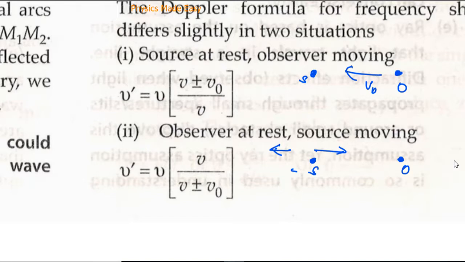So this is the observer. Now these two formulas are different. So that's why we say that in case of sound, the Doppler effect is asymmetric. And also notice that there is only longitudinal Doppler effect in case of sound. And now let us shift directly to the case of light.